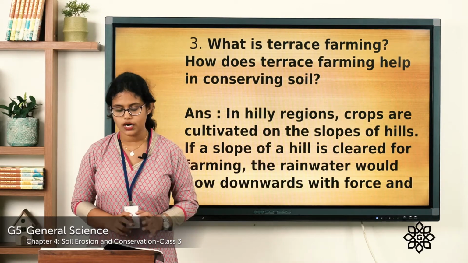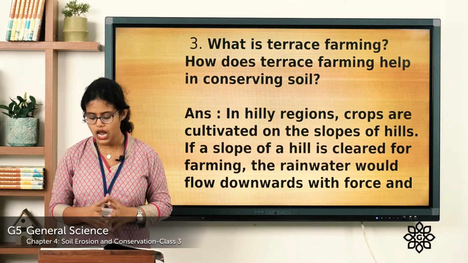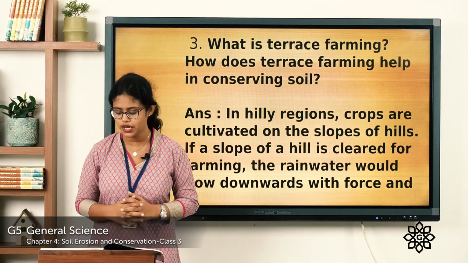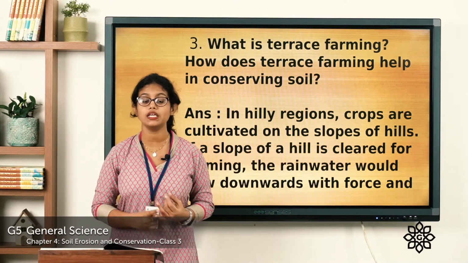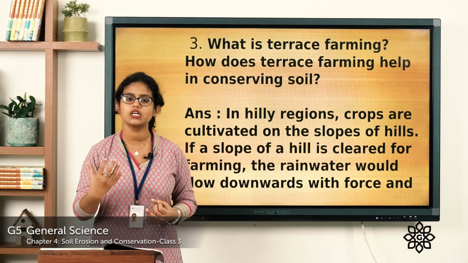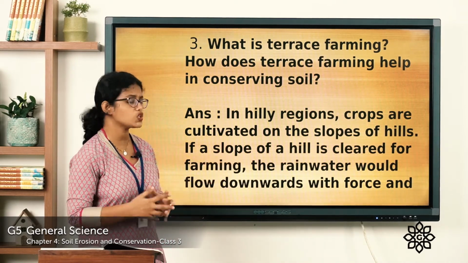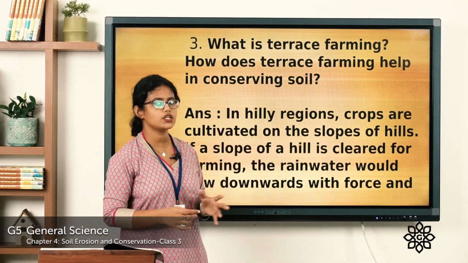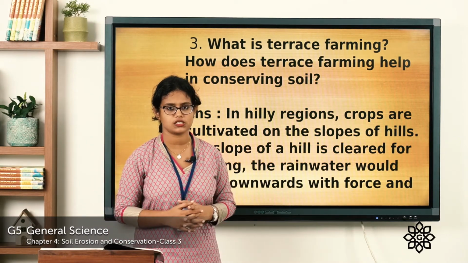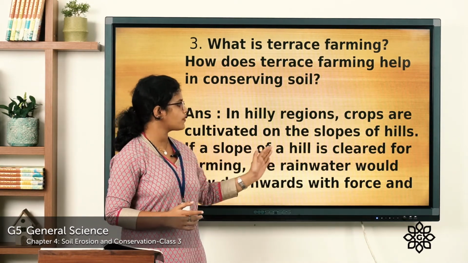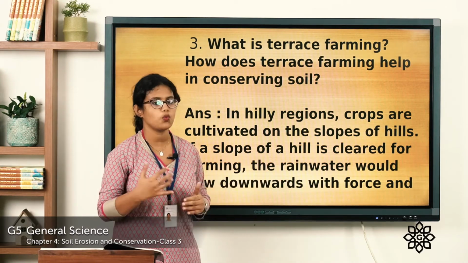Coming to the third one, what is terrace farming? How does terrace farming help in conserving soil? So, you have to say what terrace farming is and what the advantages of terrace farming are. Let's see the answer. In hilly regions, crops are cultivated on the slopes of hills. If a slope of a hill is cleared for farming, what happens?